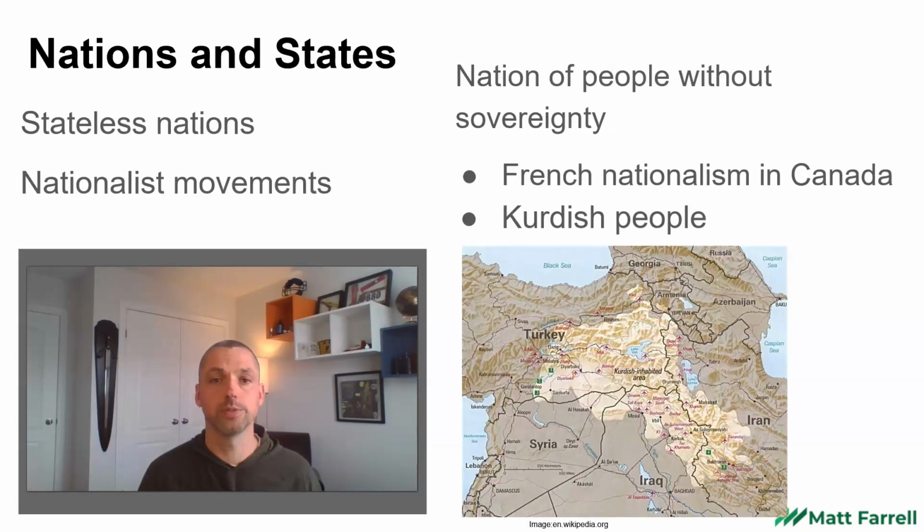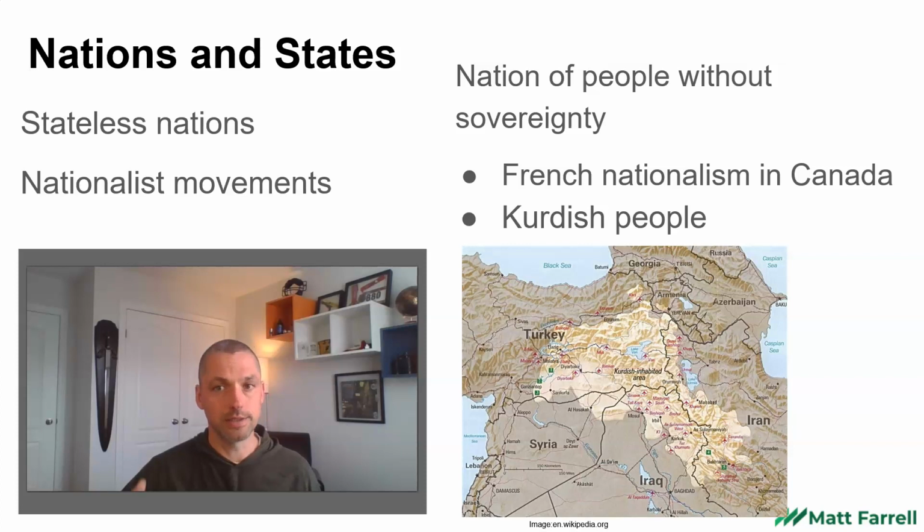It is also possible to have a nation of people that do not have a specific state that they belong to or identify with. For example, the French nationalist movement in Canada was an example of the French people that did not feel represented by the government of Canada, wanted their own country where they could belong and live as a nation state.